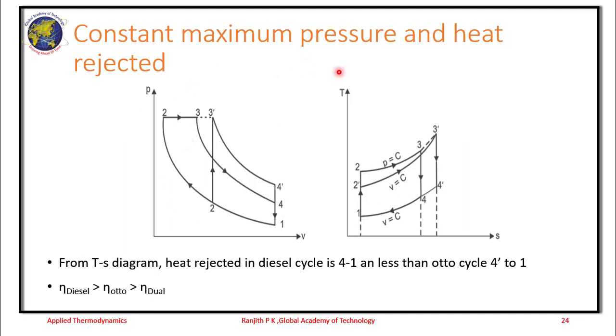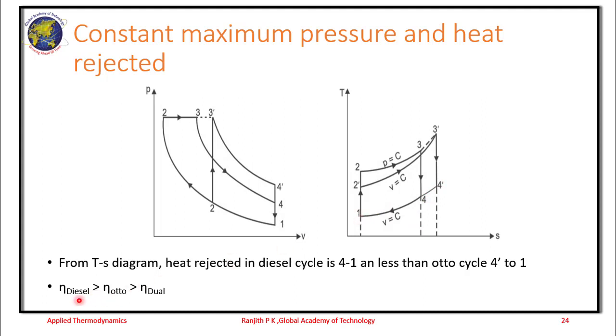Next case, we take the constant maximum pressure and the heat rejected. We have the overlapped PV and TS diagrams, and we look at the TS diagram. The heat rejected in the diesel cycle, that is 4 to 1, is less than the Otto cycle 4 to 1.